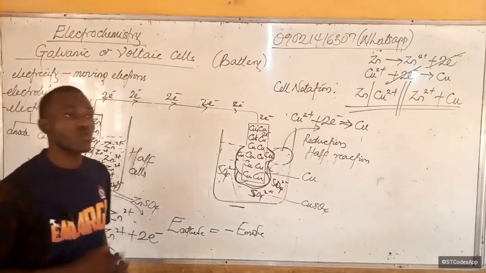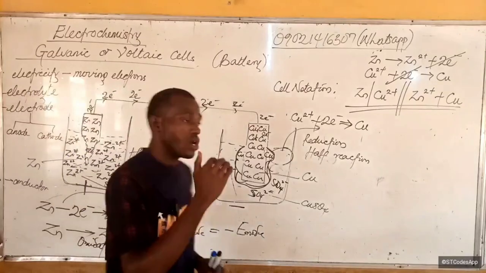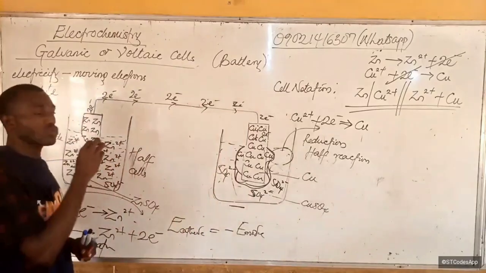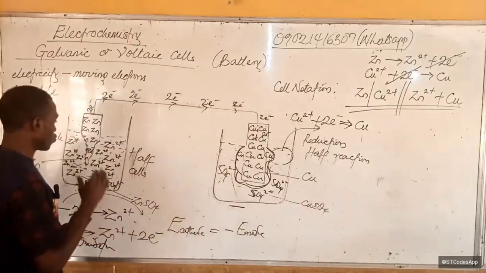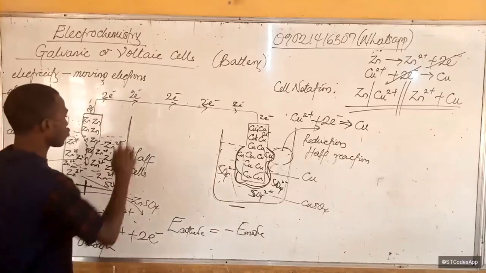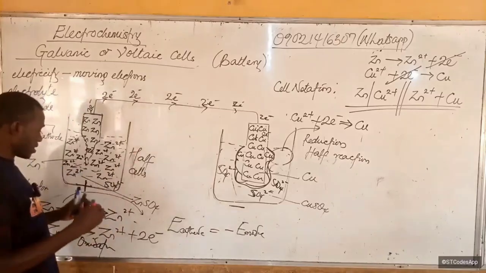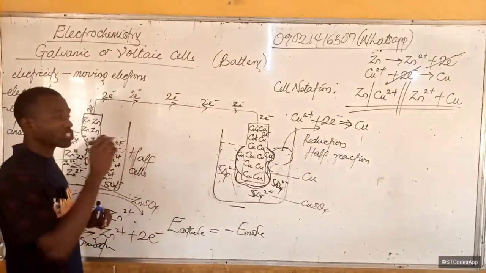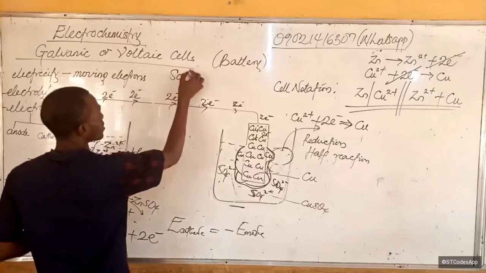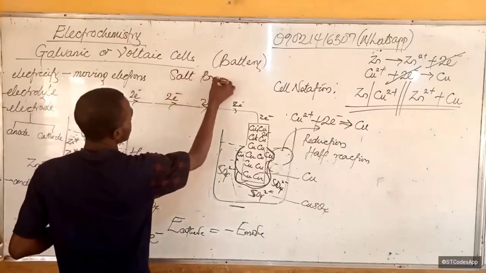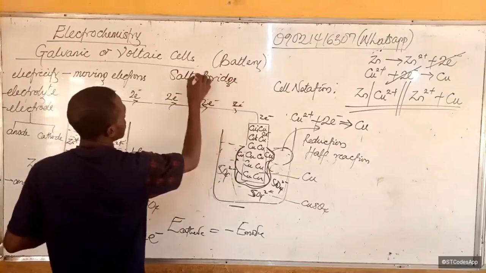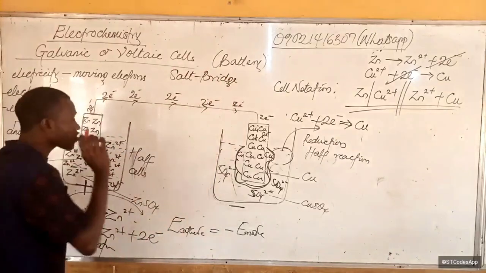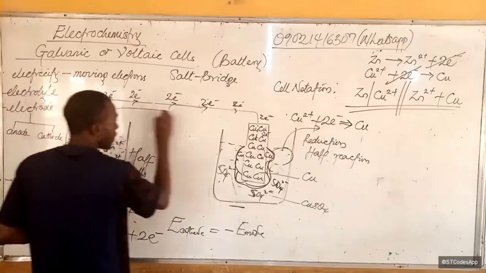Now, one measure used to circumvent this, the solution to that problem, is what is called a salt bridge. What is a salt bridge? A salt bridge is basically one other long pipe.